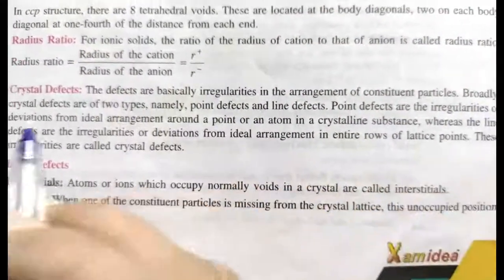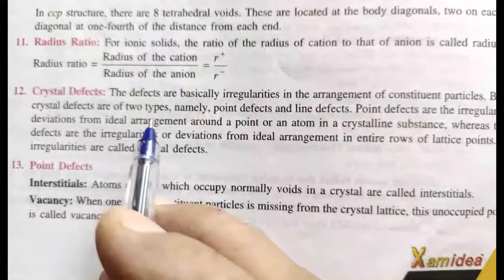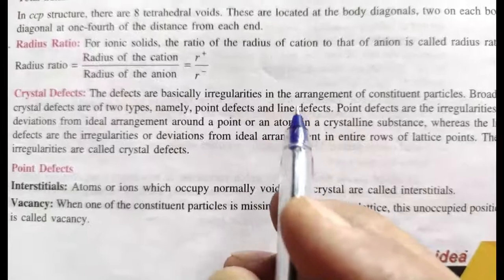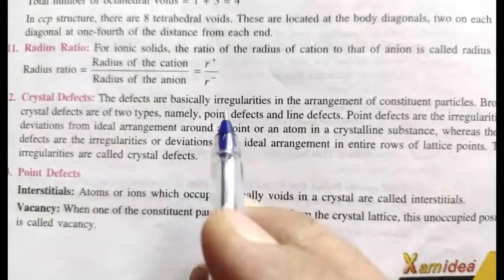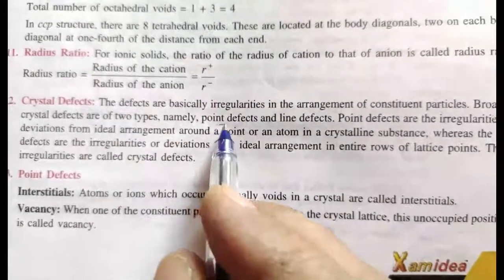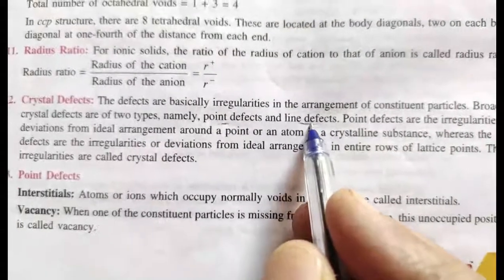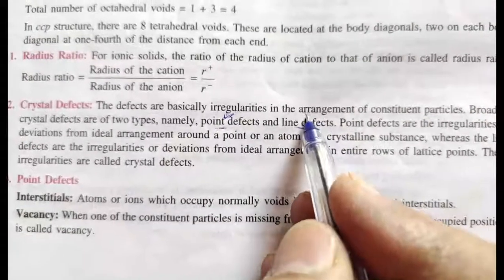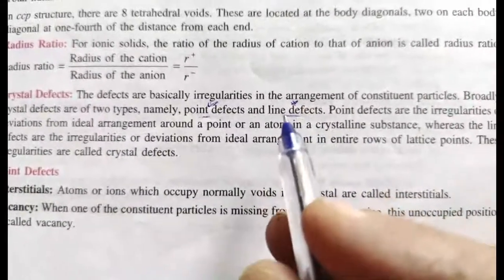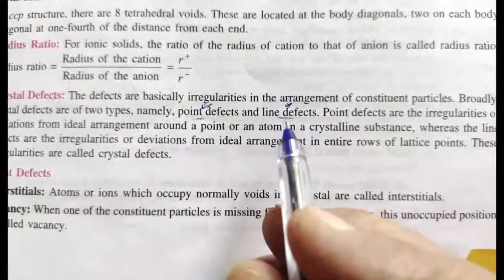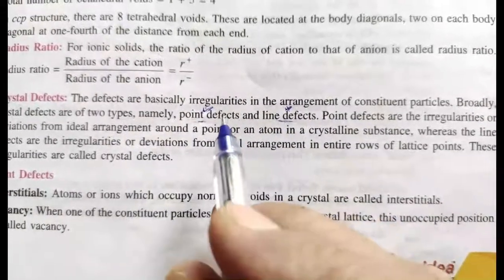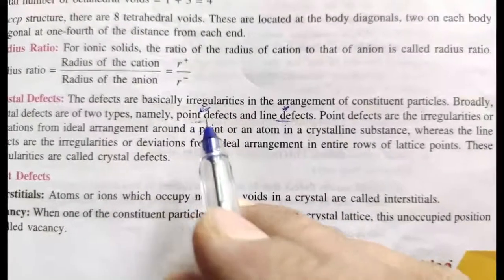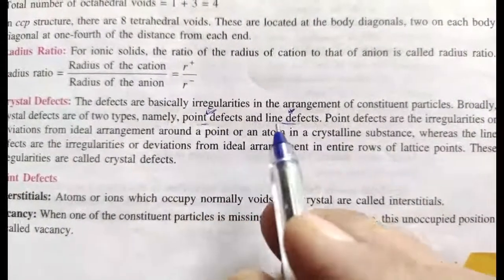Okay. Broadly, crystal defects are of two types, namely point defects and line defects. Crystal defects are classified into two types, point defect and line defect. In our syllabus, we are going to study only point defects. Line defects are not in our syllabus. But here I am giving you a simple definition of point defect and line defect. We will discuss point defect in detail.